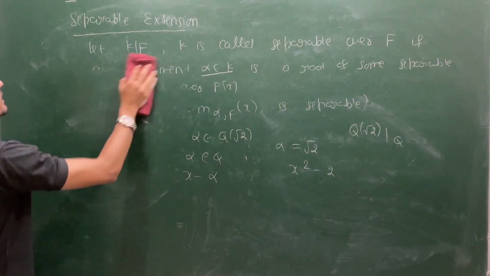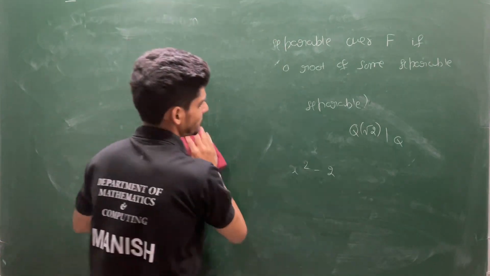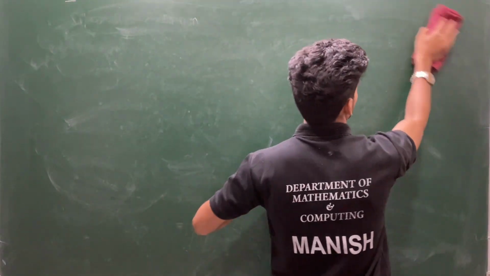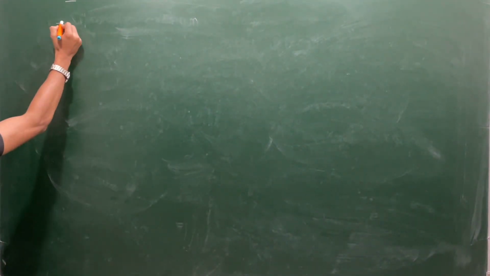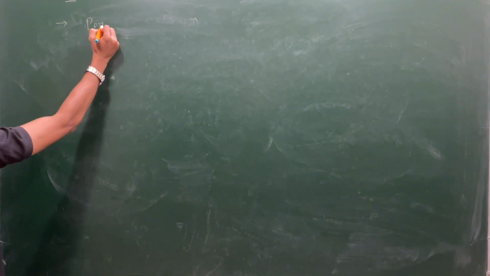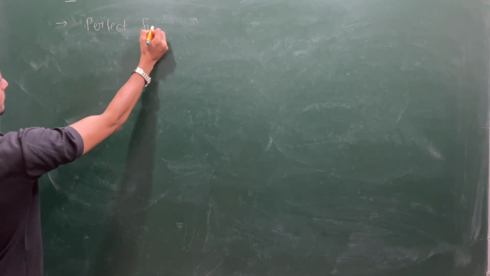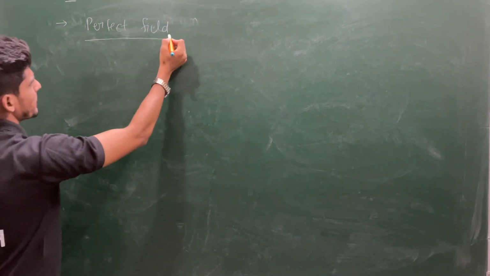So let's write the definition and let's see some properties. Let us define a perfect field.